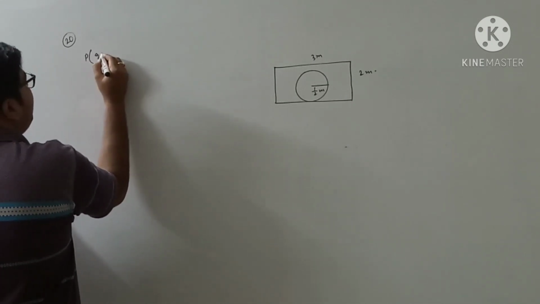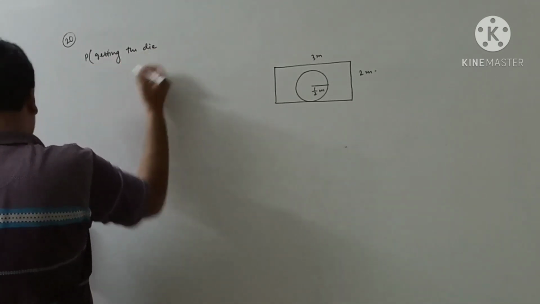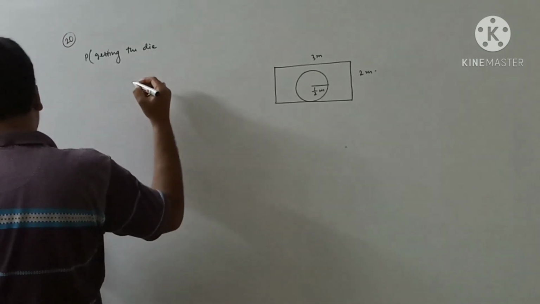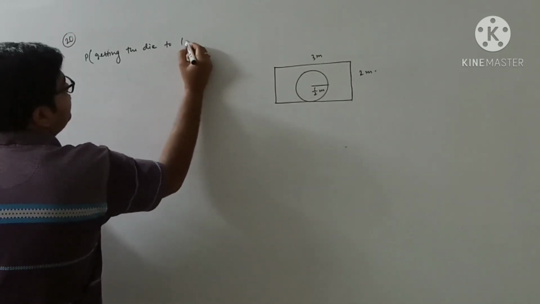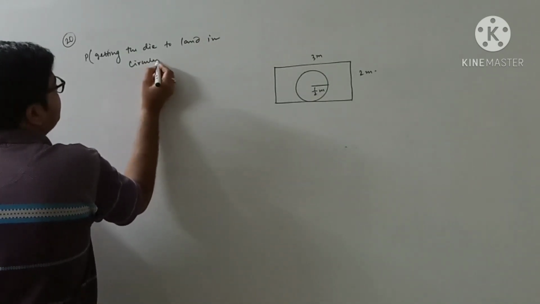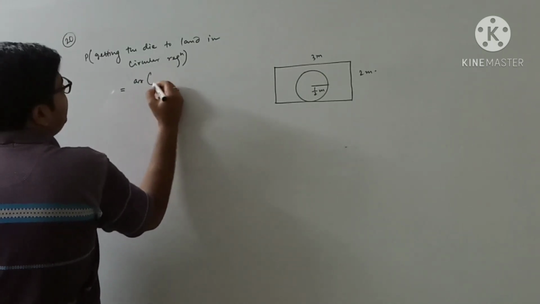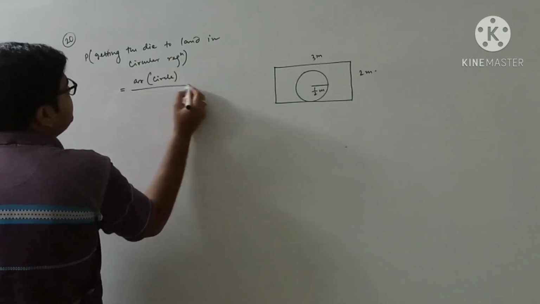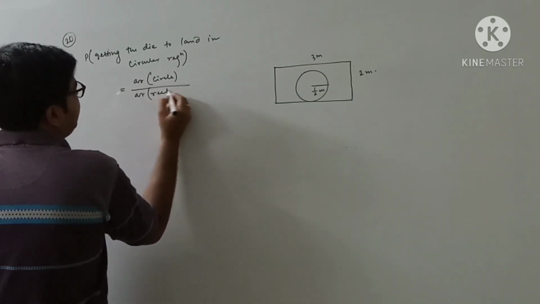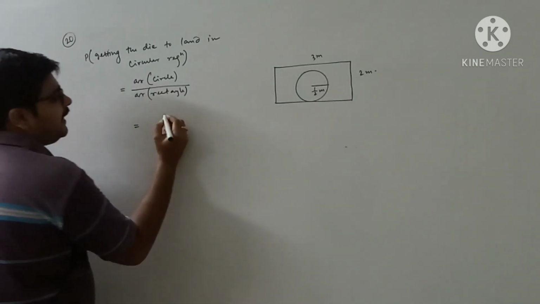Probability of getting the die to land in circular region equal to area of circle by area of rectangle. Area of circle, you know the formula pi r square.